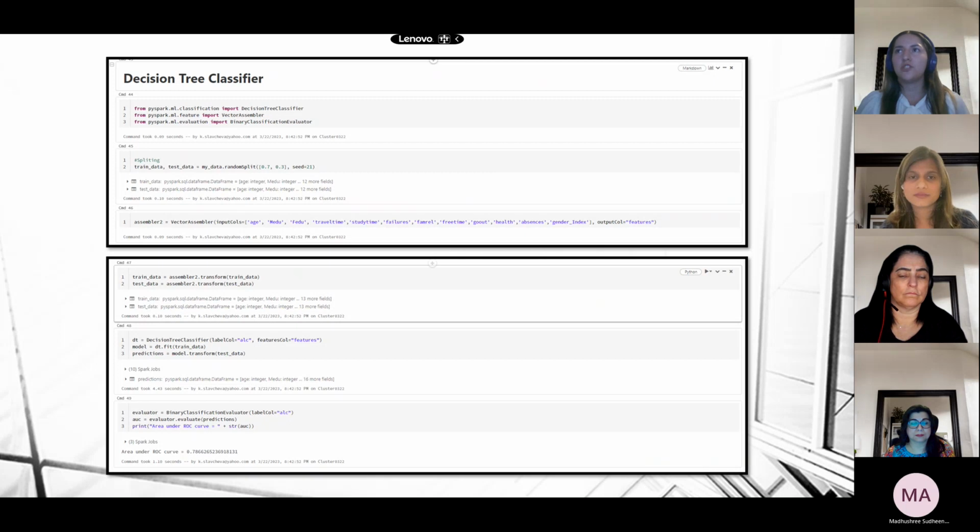For it, we have the default of Gini index, which can be described as a cost function used to evaluate splits in the dataset. It is calculated by subtracting the sum of the squared probabilities of each class from 1. It favors larger partitions and is easy to implement, whereas information gain favors smaller partitions with distinct values. We realize that each time we change the seed, our AUC changes as well, and seed 21 gave us the best AUC at 0.79. In the next step, we will go over our Python code on Databricks.